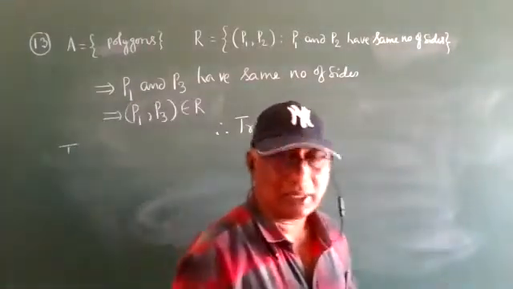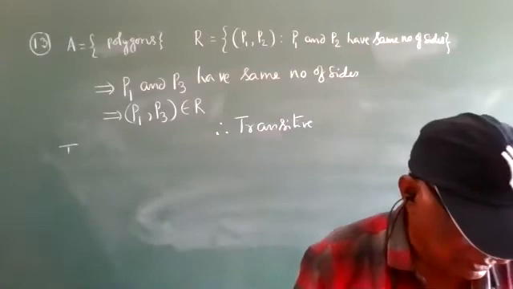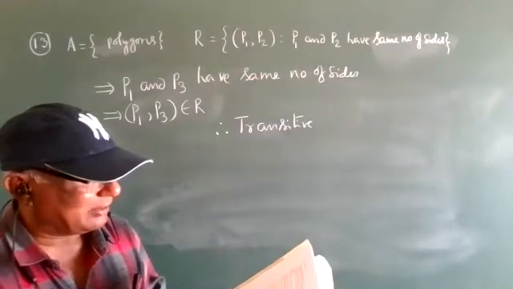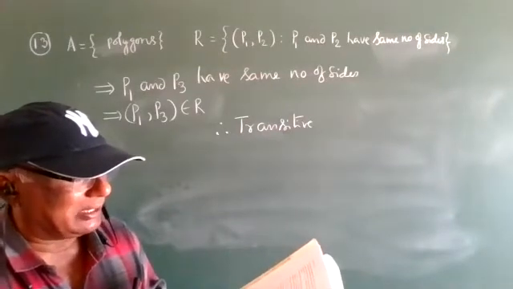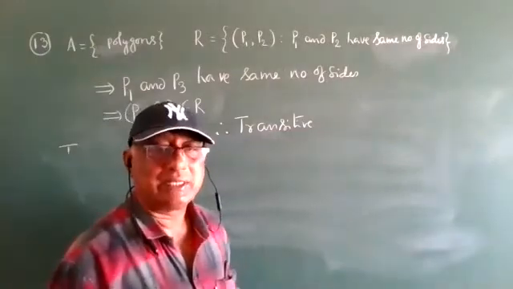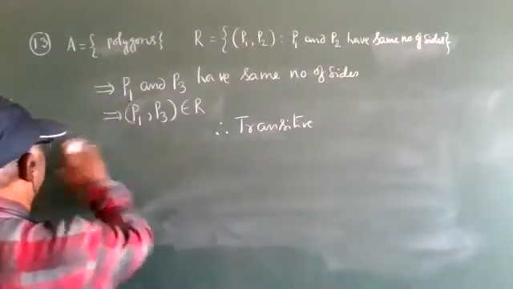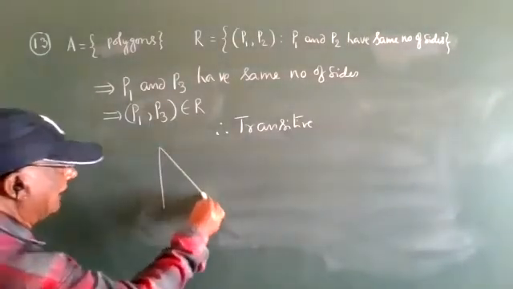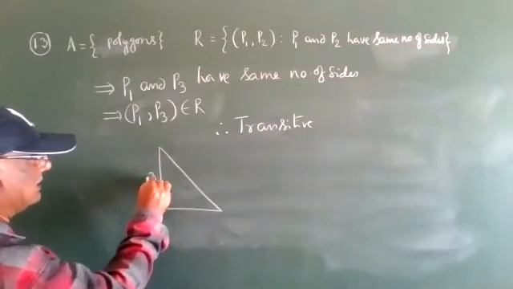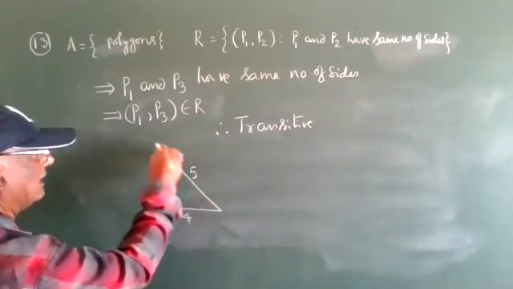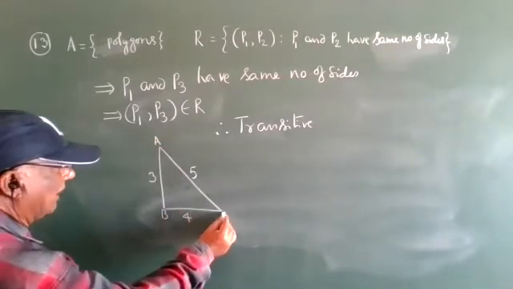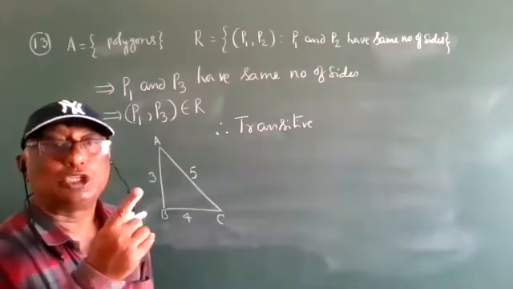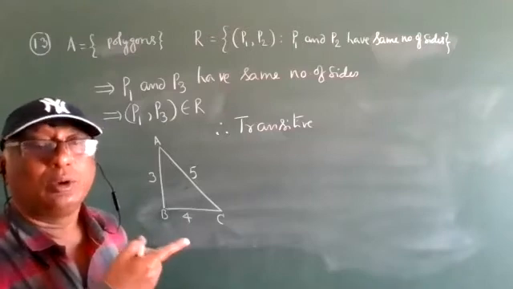Is that completed? Is there any other second part in that one? Right, the second part is: what is the set of all elements related to the right angle triangle T with sides 3, 4, 5? See, one right angle triangle is there, and its sides 3, 4, 5 are given. How can you say that it is a right angle triangle? You should follow the Pythagoras rule.